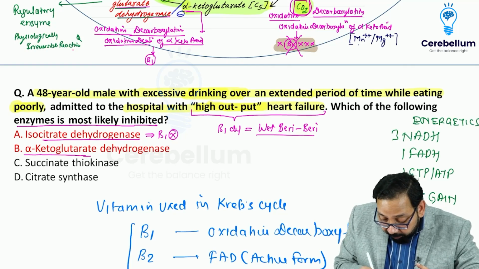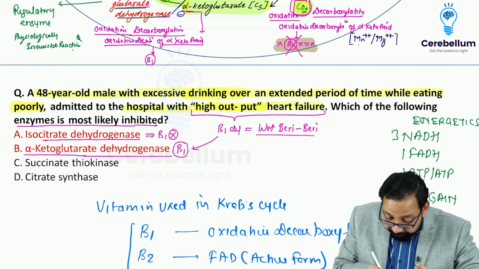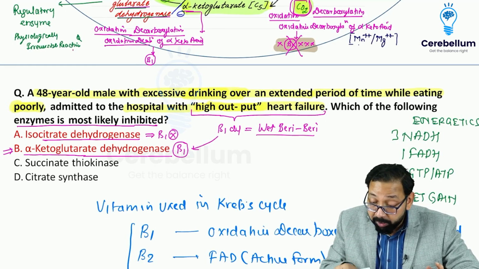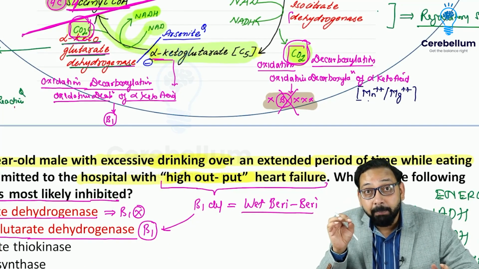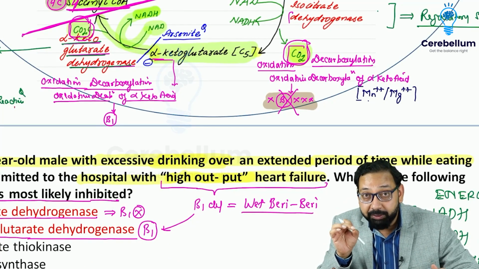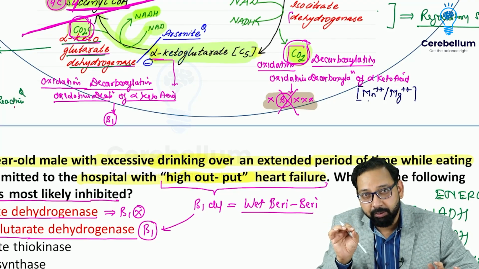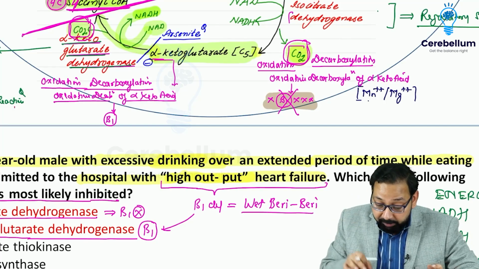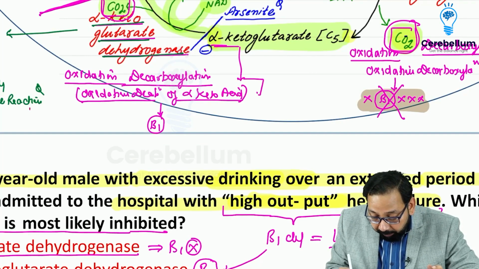Alpha ketoglutarate dehydrogenase catalyzes oxidative decarboxylation and B1 is a cofactor. In B1 deficiency, this enzyme is most likely inhibited. This is an important question because many times you will find incomplete statements in many books. Even textbooks have mentioned this, that B1 is cofactor for oxidative decarboxylation. But the precise statement is B1 is cofactor for oxidative decarboxylation of alpha keto acid.